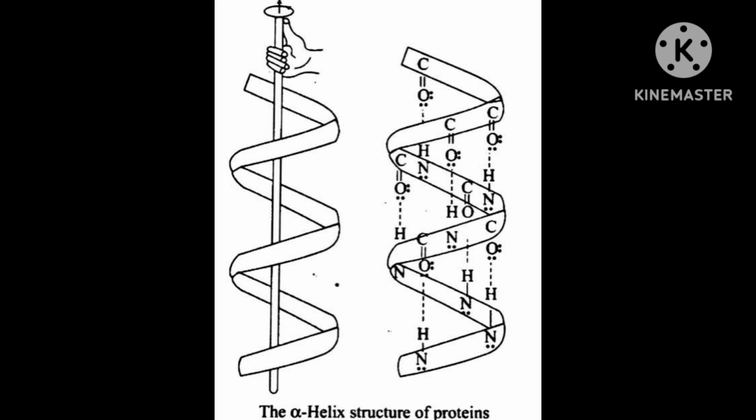Here it is not like that. Here chains are also there, but extension is there, and that extension is due to hydrogen bonding only, intermolecular hydrogen bonding. In beta structure, all peptide chains are stretched out, not inside, outside.